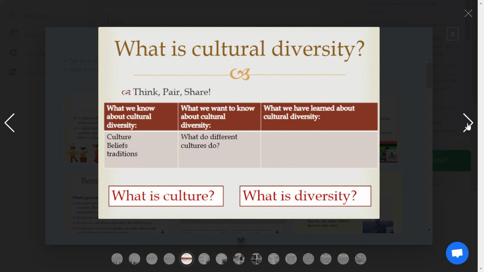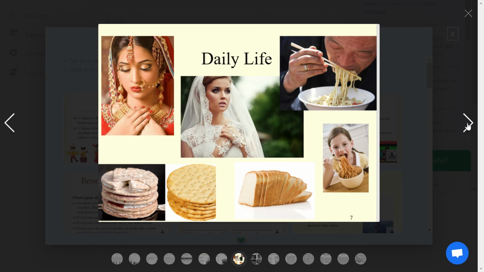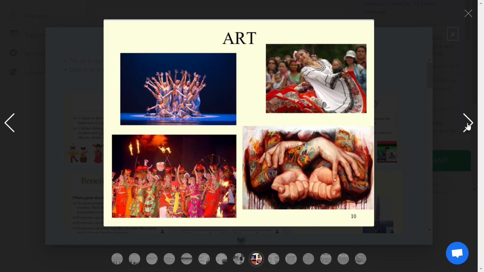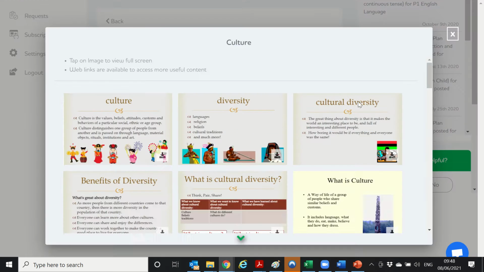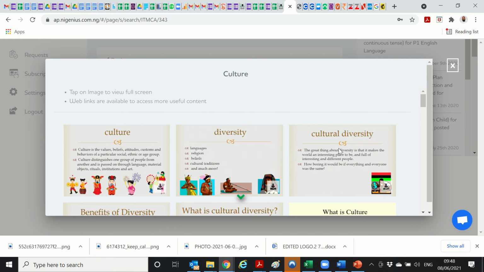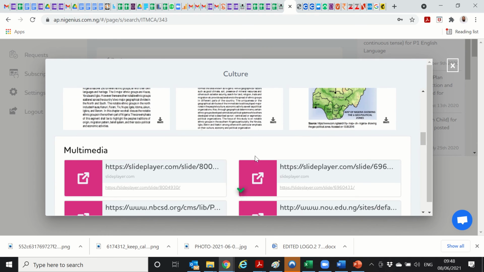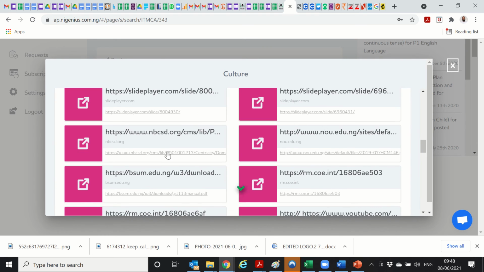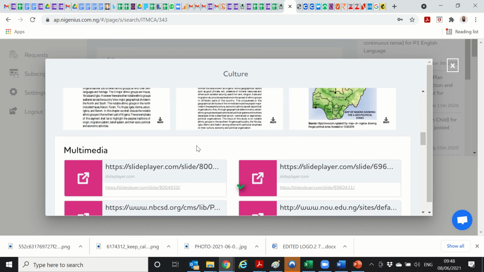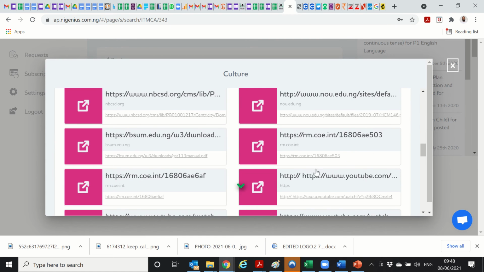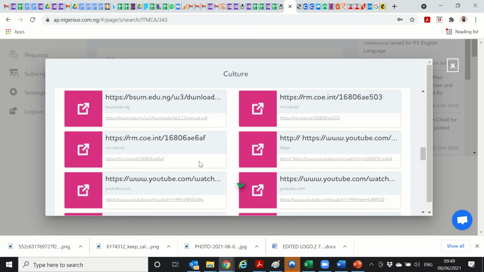What is cultural diversity? This is going a step further to give our kids something that's engaging, not just on the white and blackboard. This is more. So if you scroll down, you'd see that there's more links to useful content for you to actually create engaging classrooms for your kids. Okay, so we have multimedia. So let's check out one of them and see. Let's check this one out and let's see.